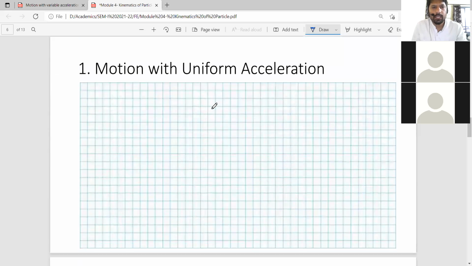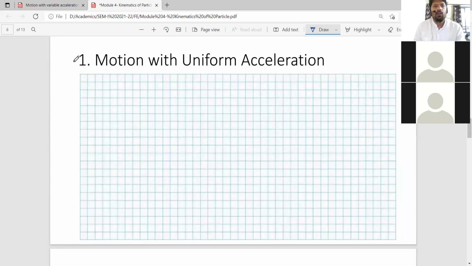Second, actually second, right? Write down this heading: motion with uniform acceleration. Uniform acceleration. Second.